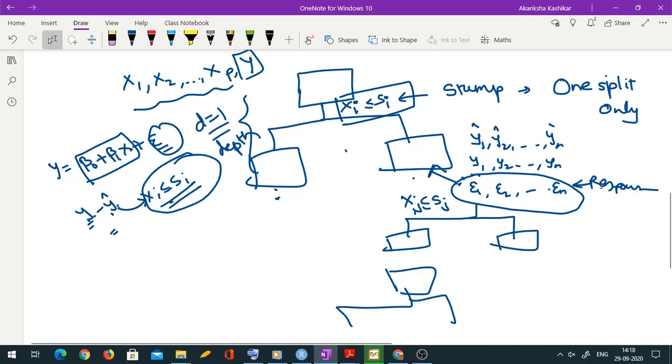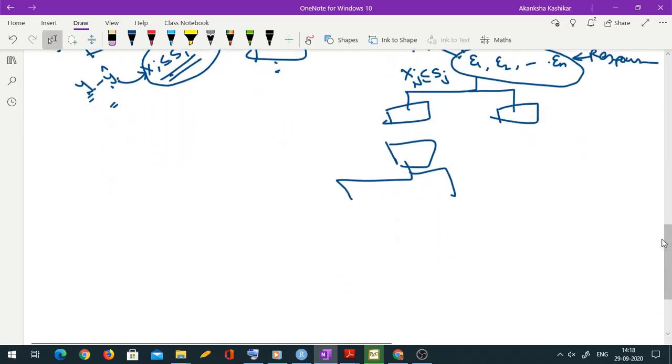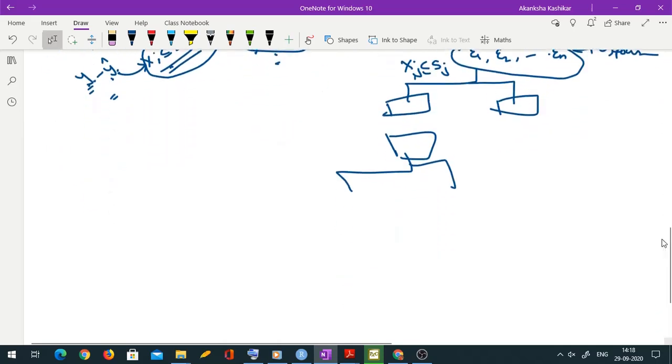Now let us try to study the actual algorithm in slightly more detail. Let me write down the algorithm and we will discuss the steps. This is an algorithm for boosting in regression trees.